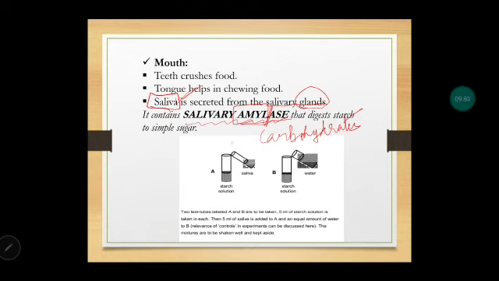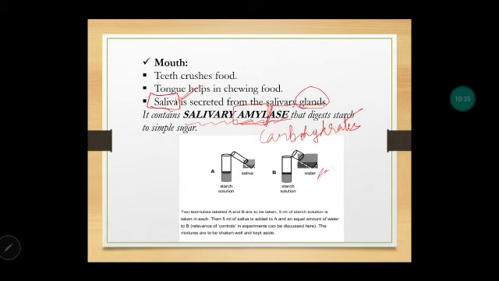Now there is one activity given in your NCERT. Let us discuss that. Two test tubes are taken. In test tube A, starch solution is there. In test tube B also starch solution is there. Now in test tube A, we are also adding saliva. But in test tube B, we are adding water instead of saliva.